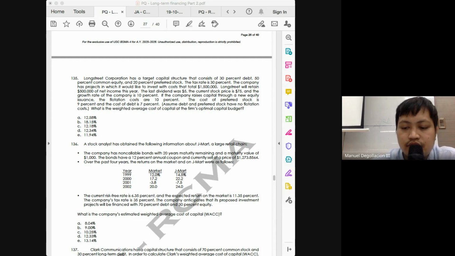Next is cost of internal equity. How much was it, class? 17.33 multiplied by 33.33% or divided by 3.